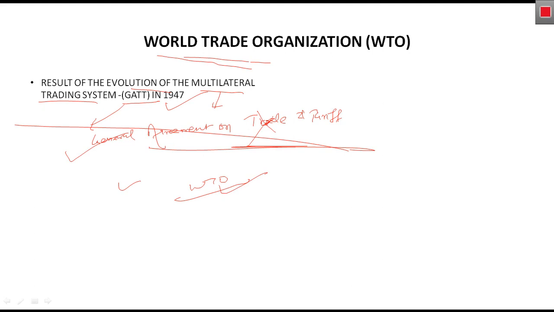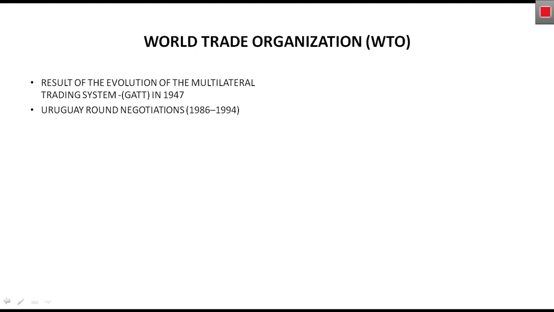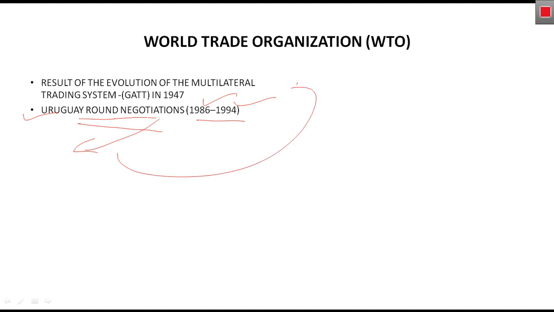We will talk about it in the next point. It was established under the Uruguay round of negotiation. This was the period that occurred in the years 1986 to 1994. The Uruguay round negotiation was basically behind the World Trade Organization establishment. So countries involved in the GATT discussed the establishment of World Trade Organization.